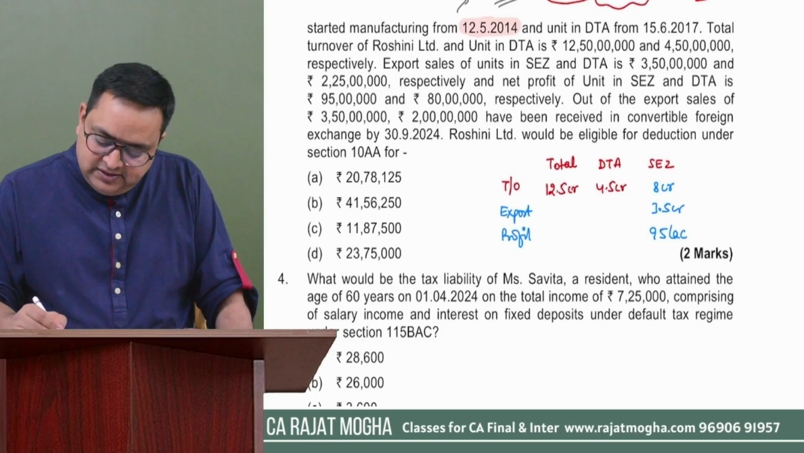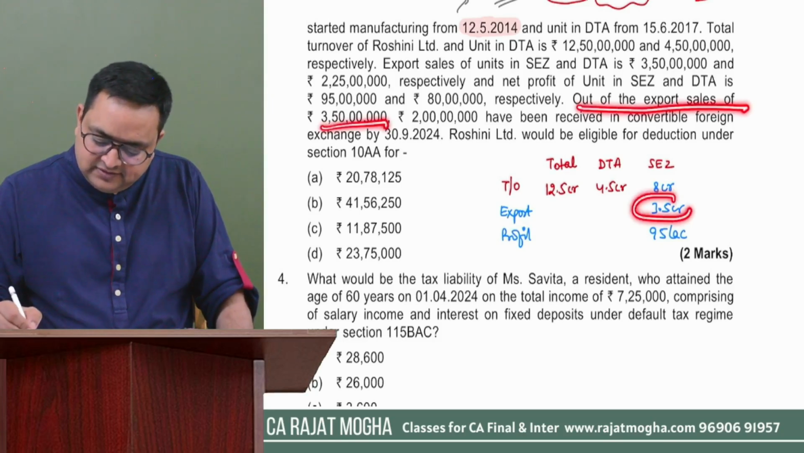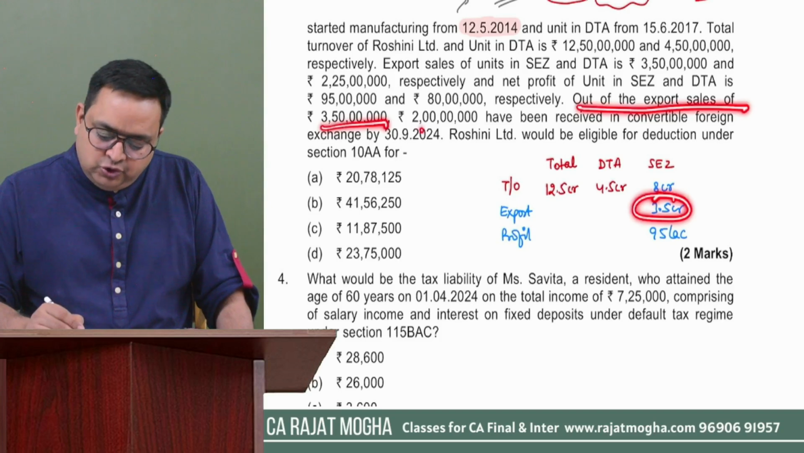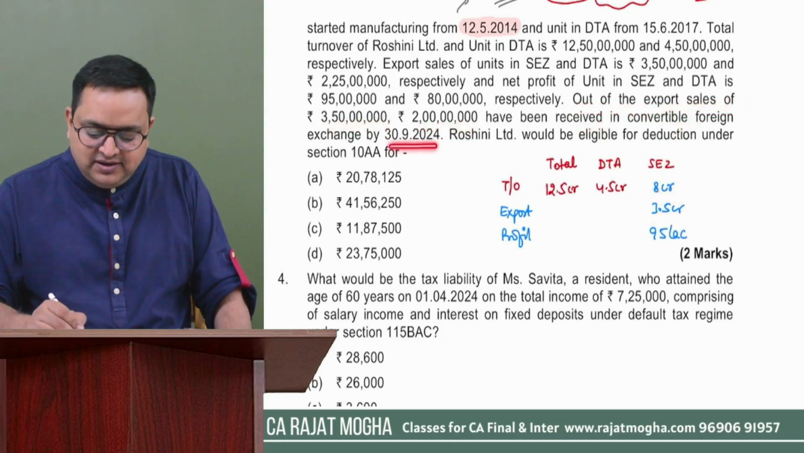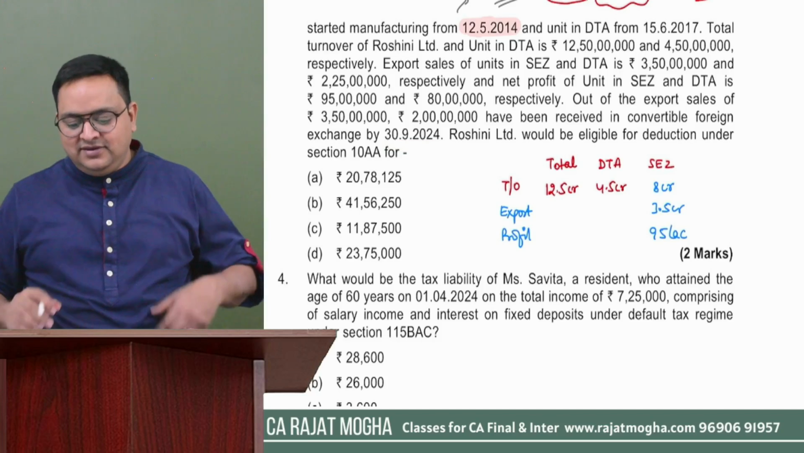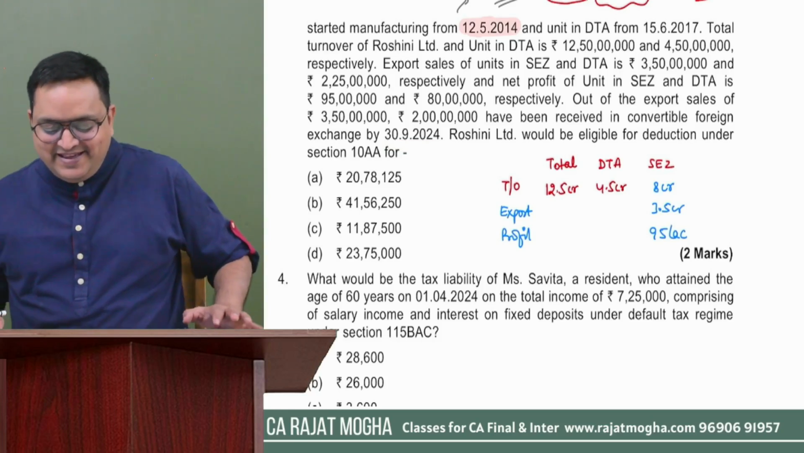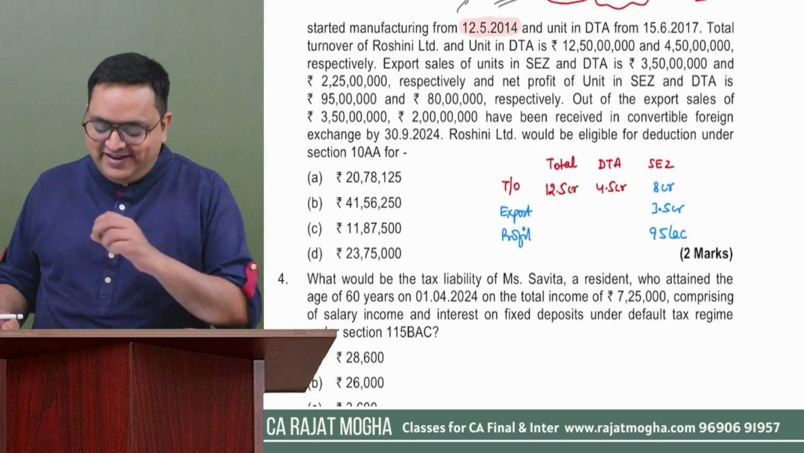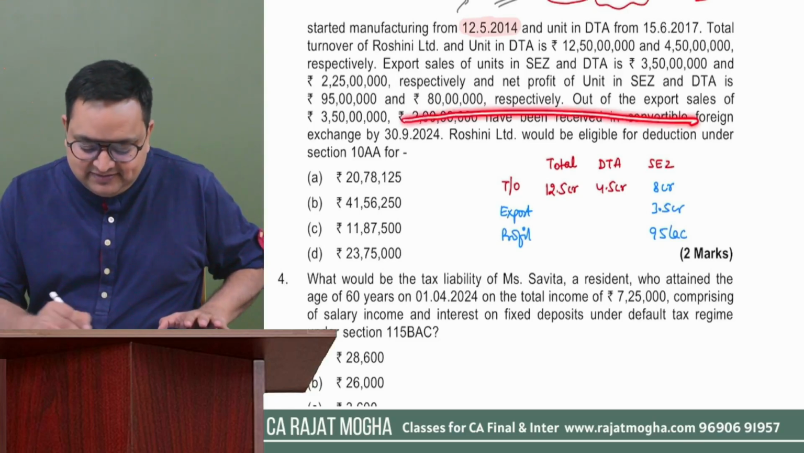Okay. Then they have mentioned out of the export sales of 3.5 crores, this amount out of this sales, 2 crore has been received in convertible foreign exchange by 30th September 2024. Very nice. They have given all the things which are there in section 10AA. They have given us everything in this question. Very good question. Okay. Let us keep this value aside.